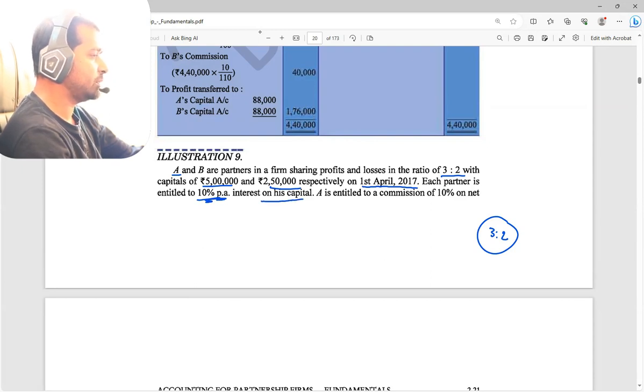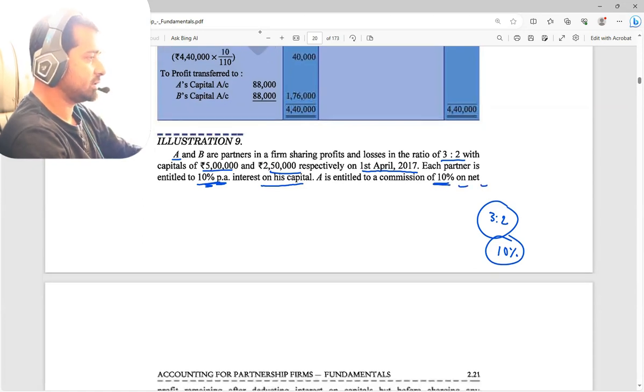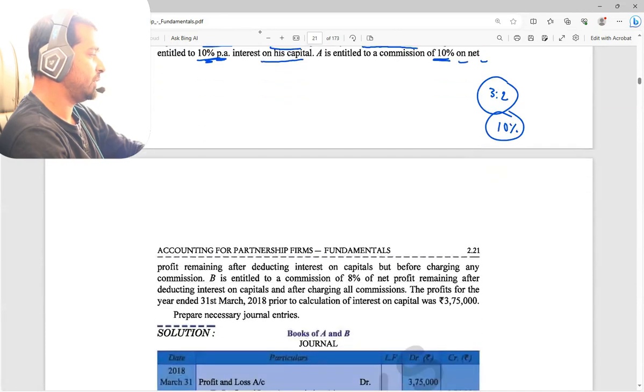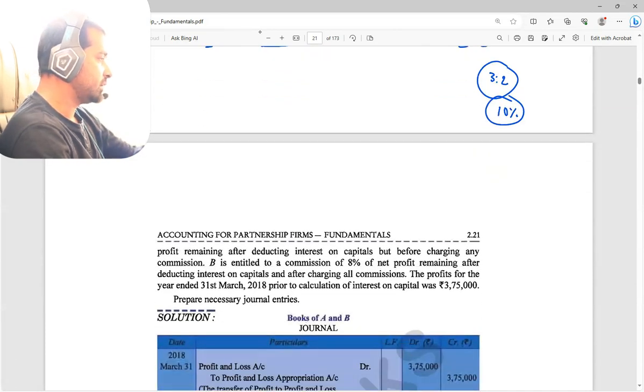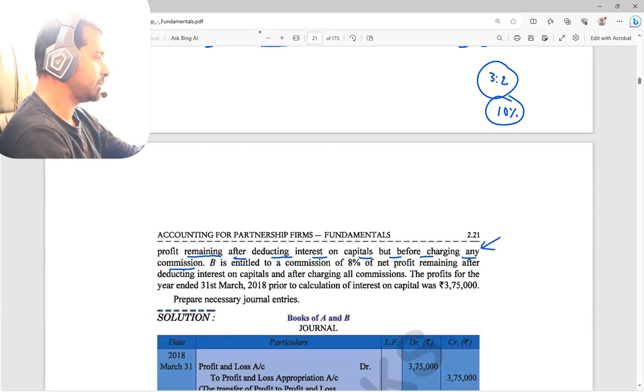So interest on capital, how much? 10%. See, one more thing is that A is entitled to a commission of 10% on net profit remaining after deducting interest on capital, but before charging any commission. Remember that, before charging any commission.